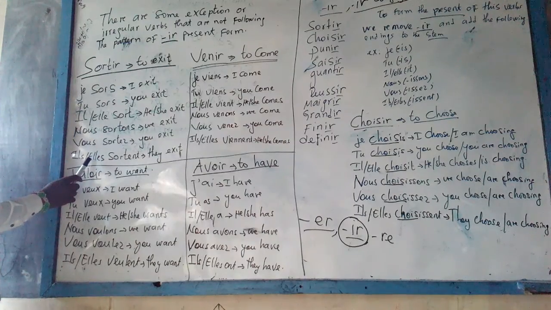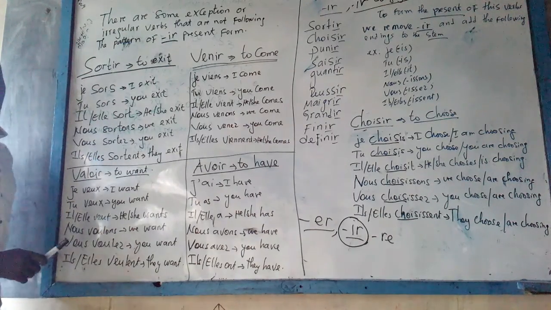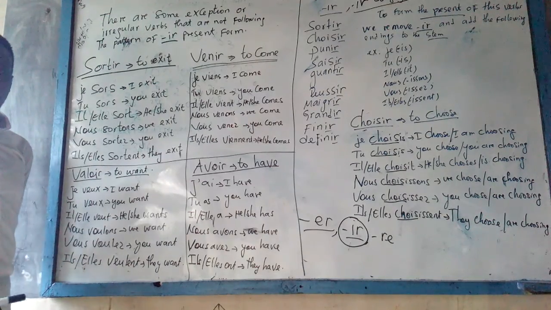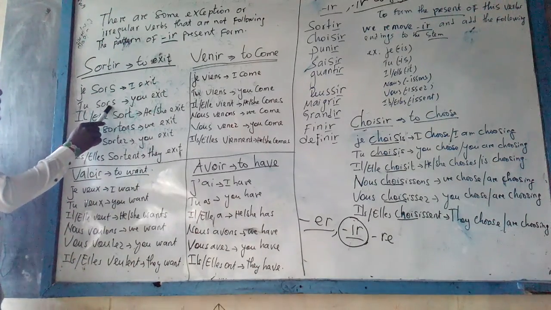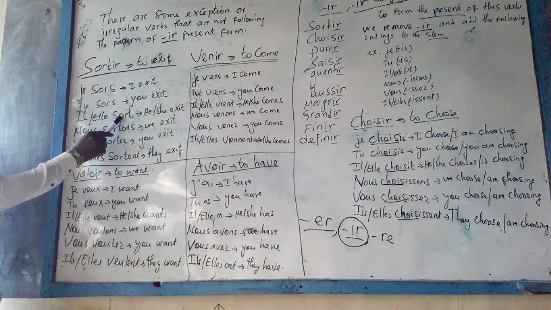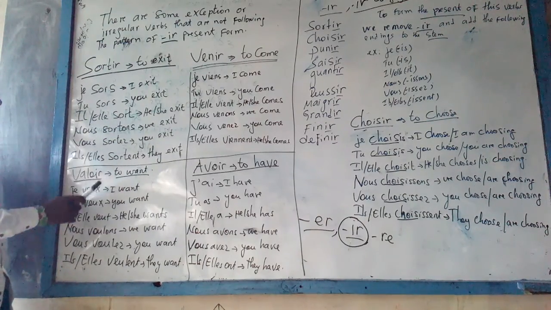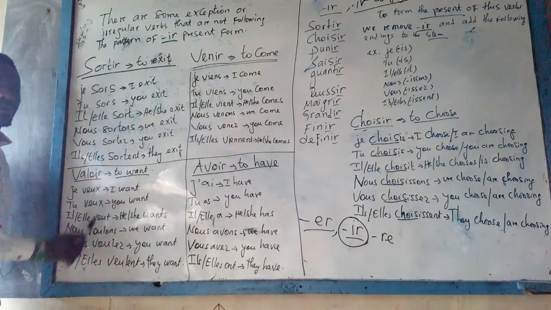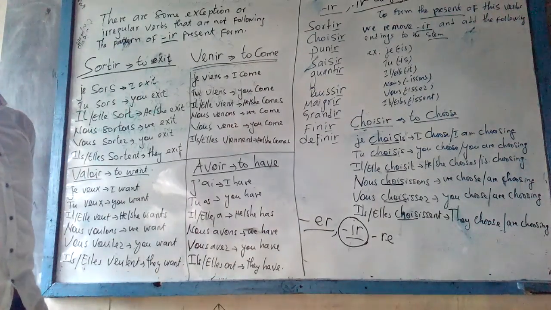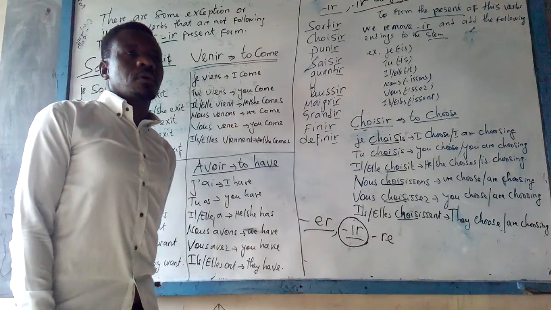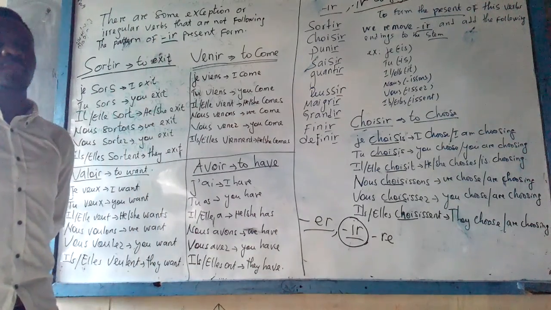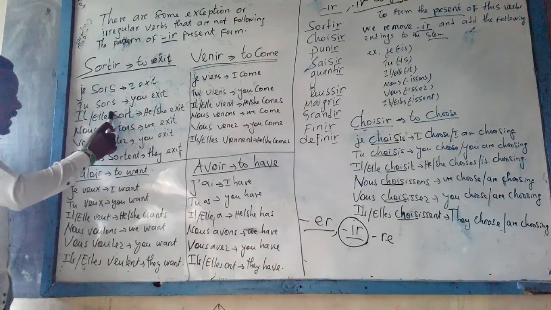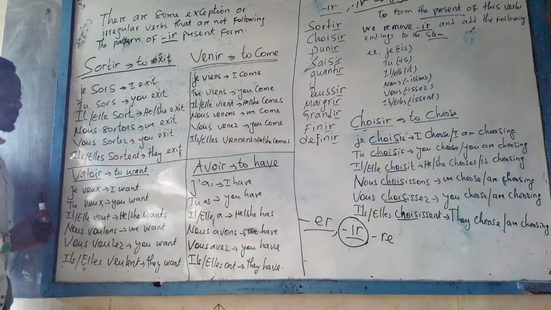The present tense: je sors, I exit or I'm exiting. Je sors. Tu sors. Il, elle sort. Nous sortons. Vous sortez. Ils, elles sortent. So the verb sortir, this is how it forms the present tense.